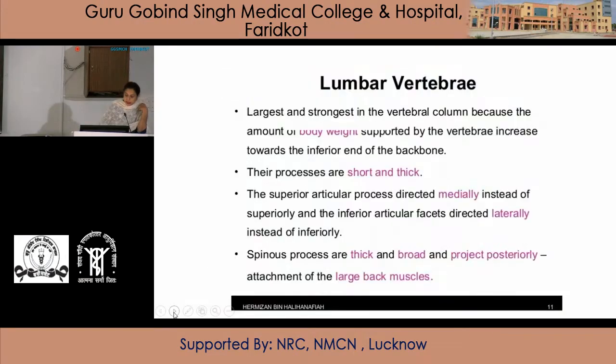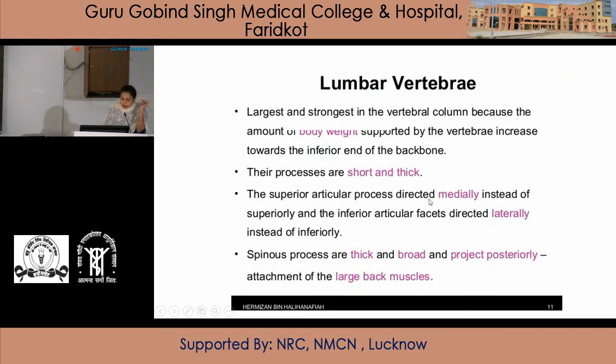So today we mainly discuss the lumbar vertebrae. Lumbar vertebrae are 5 in number, from L1 to L5. Out of these 5 vertebrae, 4 are typical and 1 is atypical, that is L5. L1 to L4 are typical vertebrae, and L5 is the atypical vertebra. Lumbar vertebrae are the largest and strongest in the vertebral column because the amount of body weight supported by the vertebrae increases toward the inferior end of the backbone. Their processes are short and thick.